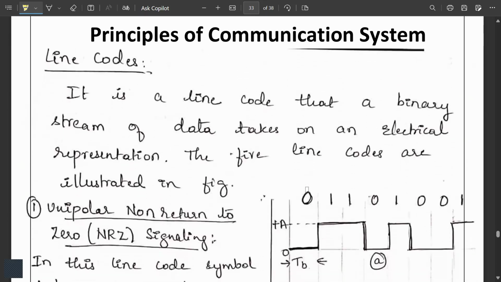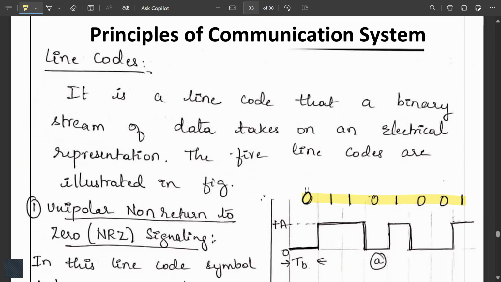Line codes, an important part. There is almost a 90% chance of being asked on this topic: they will give you binary numbers like this and you have to draw the waveform for that based on the type of line code. A line code takes a binary stream of data and gives it an electrical representation. We have 5 line codes.